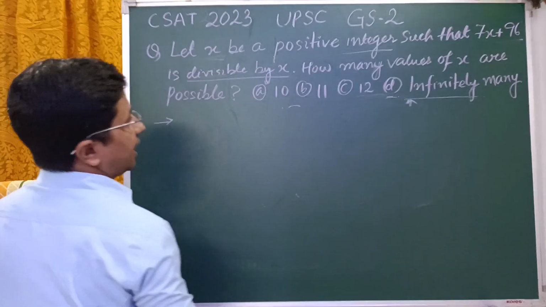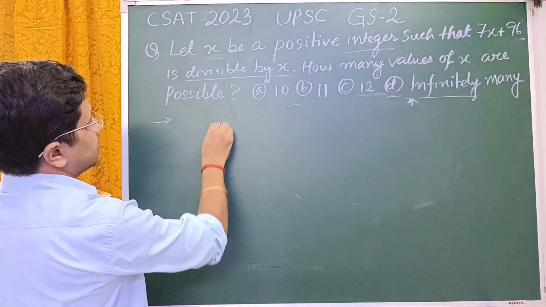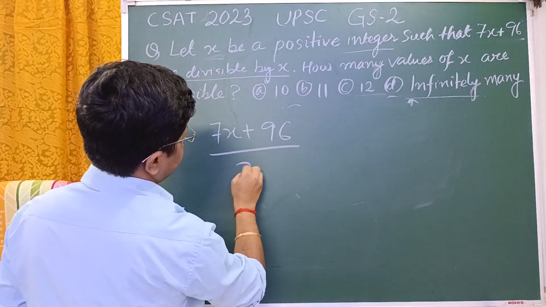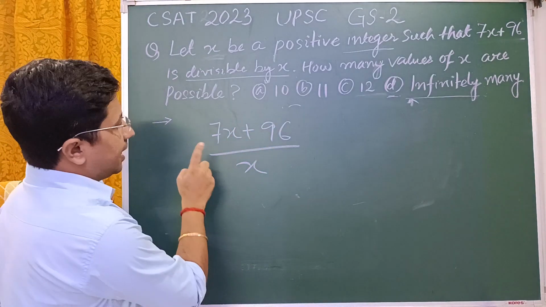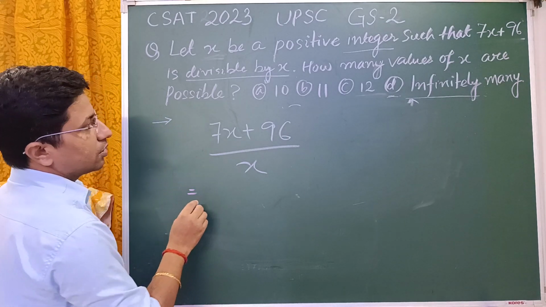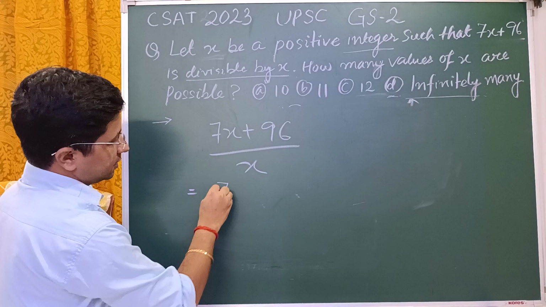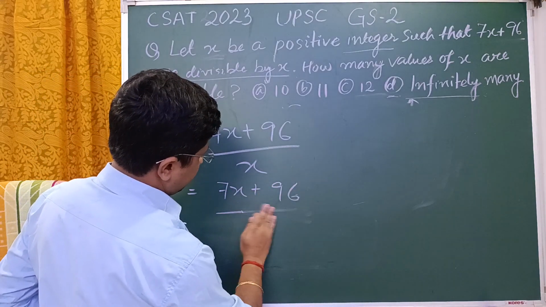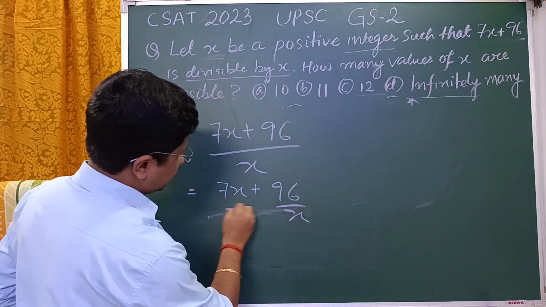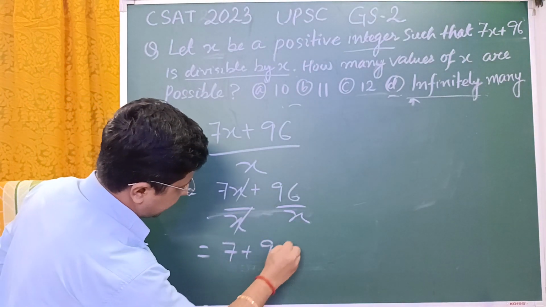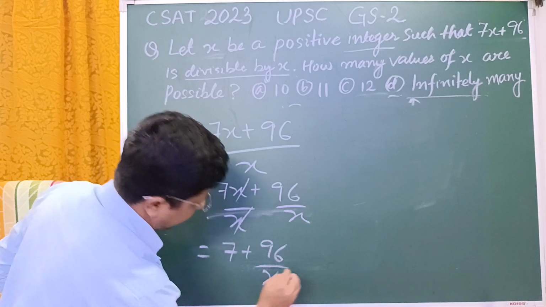We will write 7x plus 96 divided by x. If we are able to write in this form, then probably we are going to make no mistake. This is 7x plus 96, divided by x, and we are getting 7 plus 96 by x.